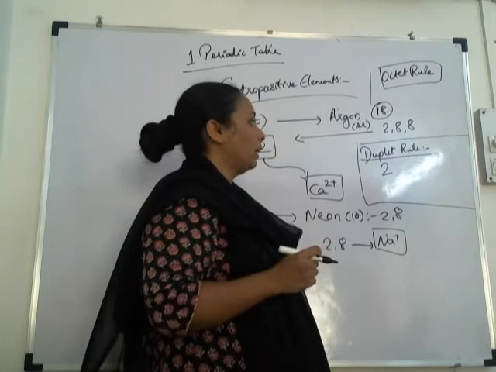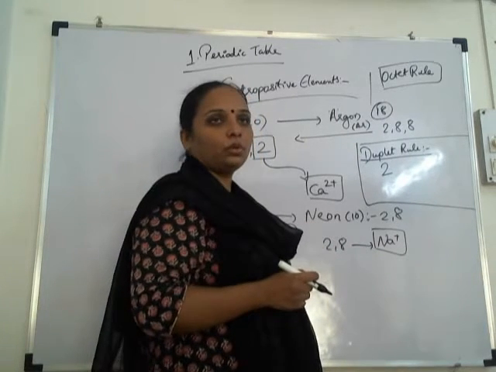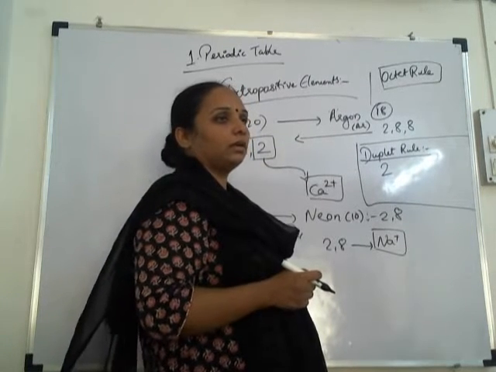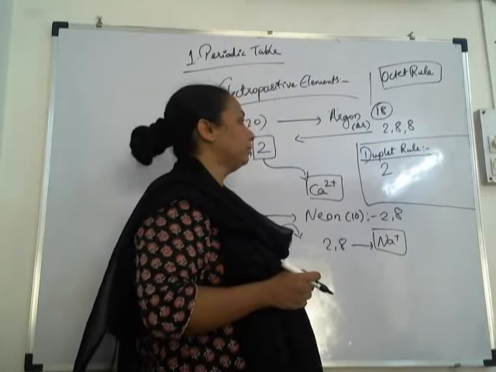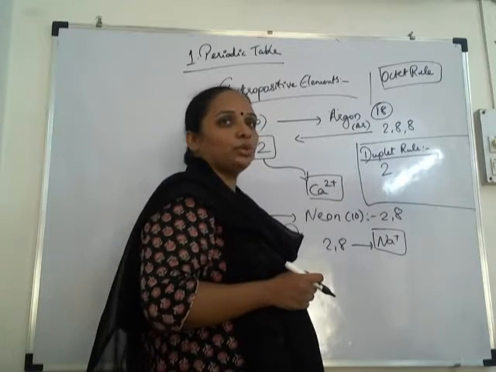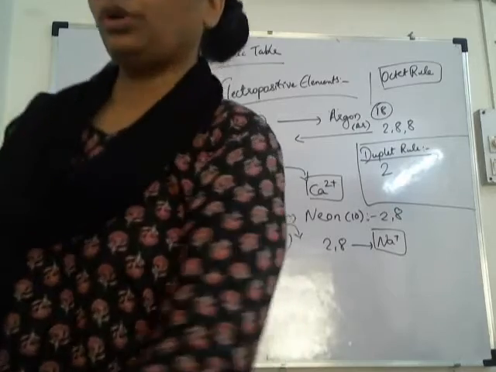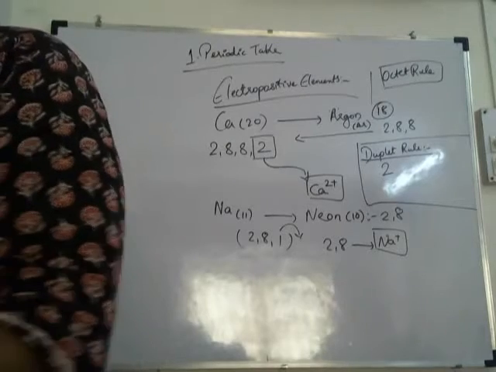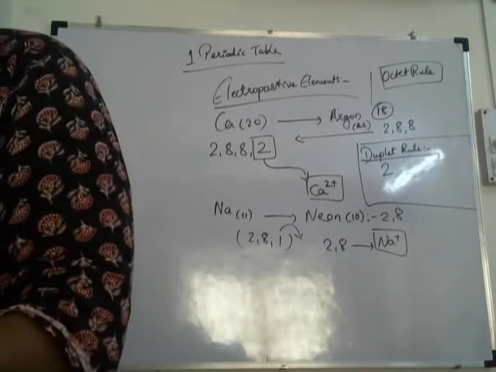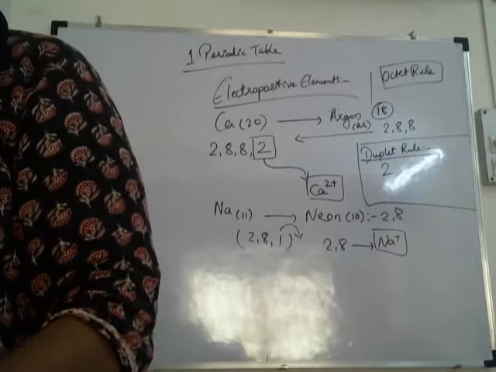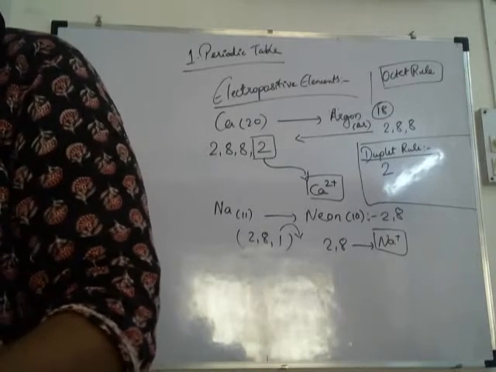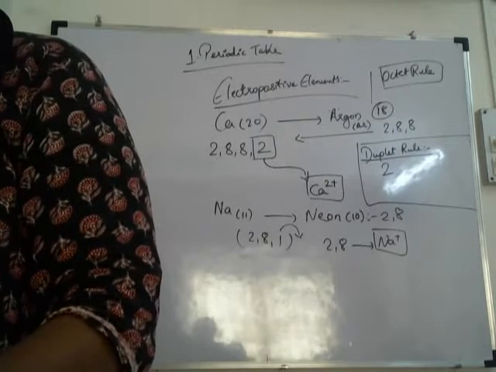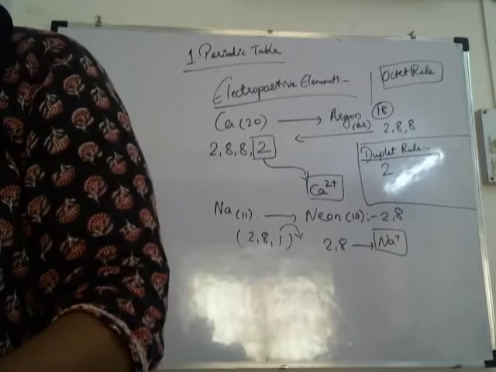Full stop. Hence, this rule states that hydrogen should have at least 2 electrons in its outermost shell to become stable.